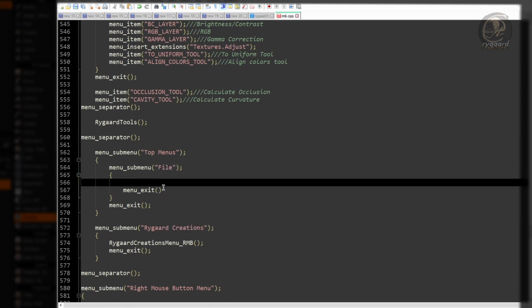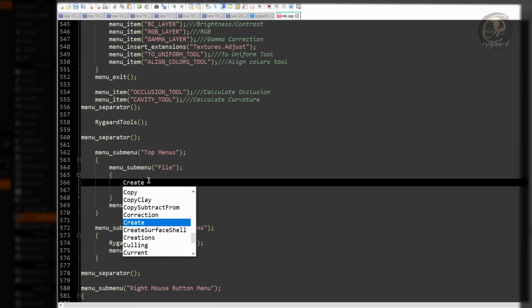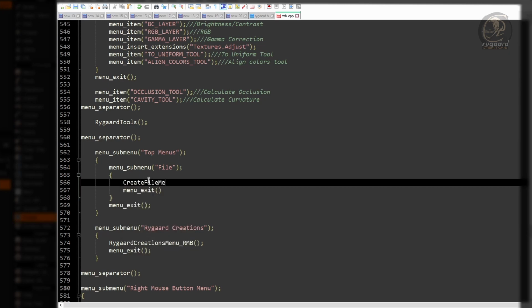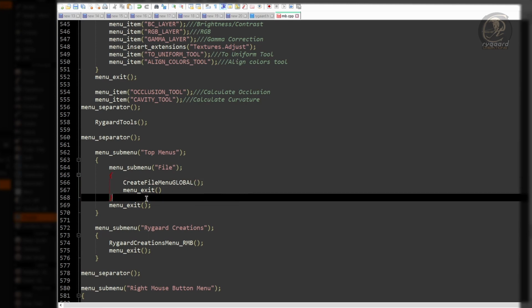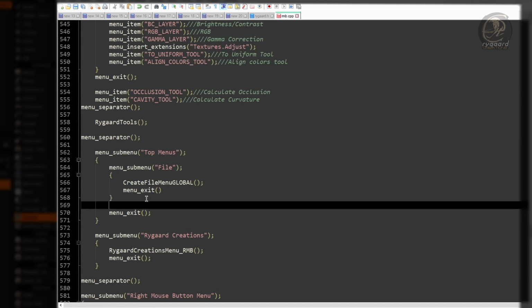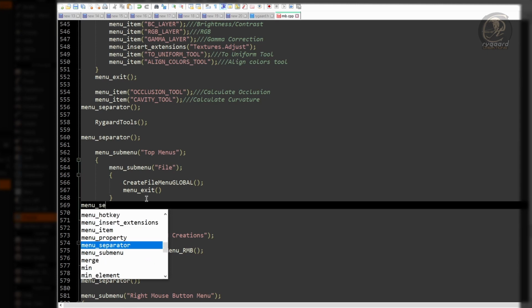Here, inside the command block submenu file, I will add the function create file menu global. Great. And under the closing curly bracket of the command block in the file submenu, I will add a separator bar from the function menu separator.